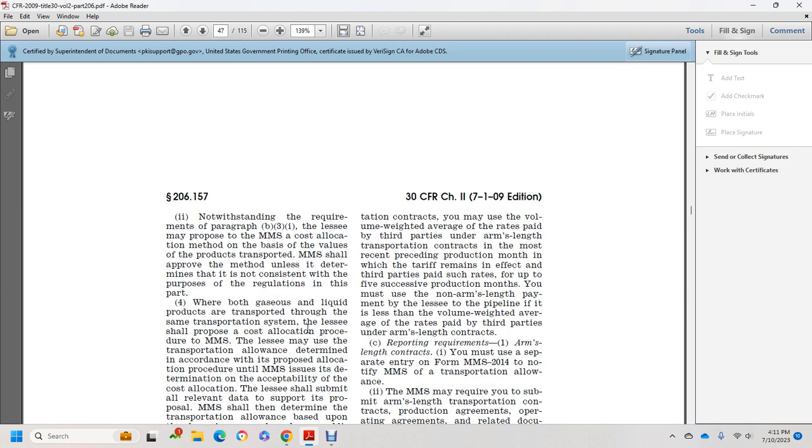The lessee shall propose a cost allocation procedure for the Minerals Management Service. The lessee may use it for the transportation allowed, to determine according to the proposed allocation and procedure of the Minerals Management Service the issue with the determination of an acceptable cost allocation, and the lessee shall submit all relevant data supporting the proposal.